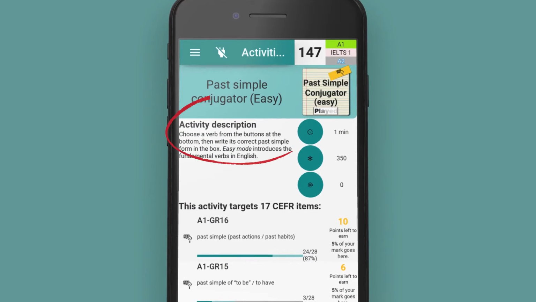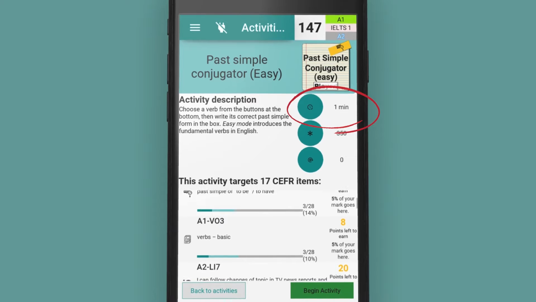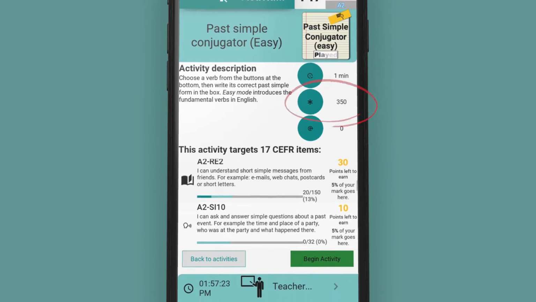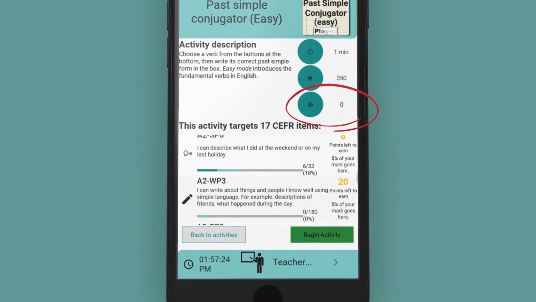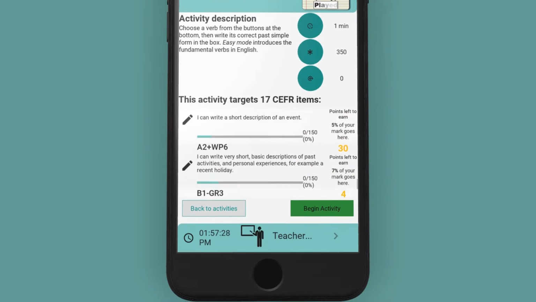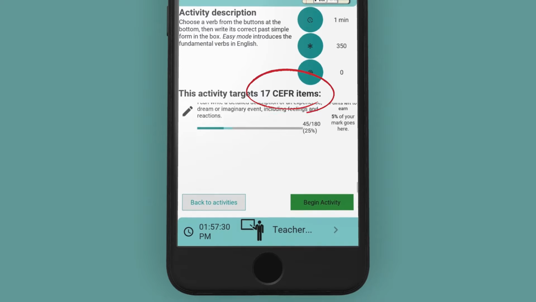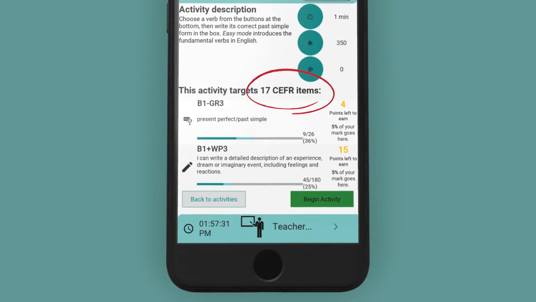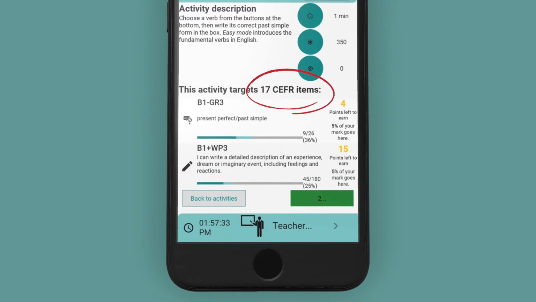We can see a description, the part time for this activity, its difficulty level, and the amount of times we have completed this activity before. At the bottom of the screen, we can see that our past simple activity will improve our score in 17 different CEFR items. A lot for an activity, but because the past simple is used everywhere, it makes sense.